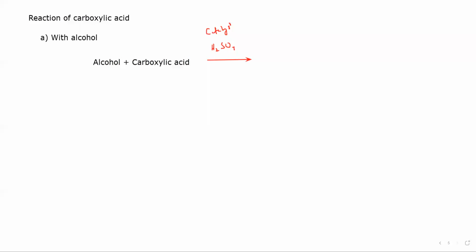The reaction is reversible, so alcohol plus carboxylic acid will give ester plus water. This reaction is known as esterification, formation of the ester. Alcohol plus carboxylic acid give ester plus water. So if I have methanol plus ethanoic acid.